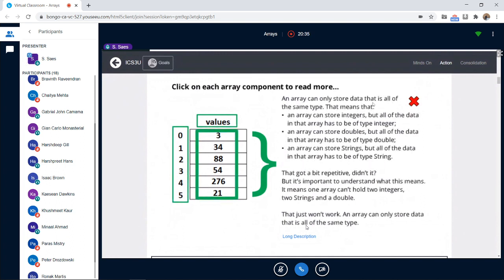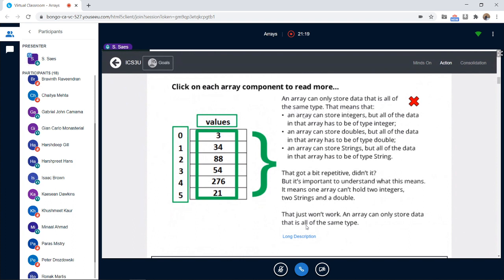An array can only store data that is all of the same type. This is another important thing. So they have to be the same type. You cannot have an array that has integer here and double number in the third box and a name on the other box. They all have to be the same. Either all of them are integers, or all of them are a double value, or all of them are strings, or all of them are characters or Boolean. Whatever the data type is has to stay the same. So it's important to remember that. It has to be the same type.